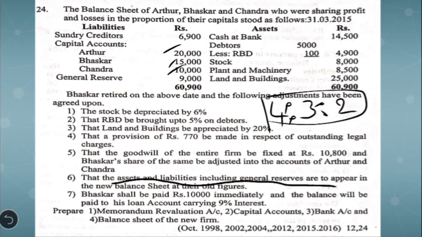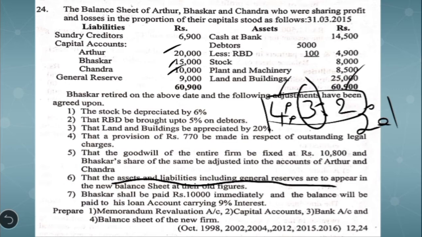So here among Arthur, Bhaskar and Chandra, Bhaskar is retiring. So who are the remaining partners? Arthur and Chandra, and their profit sharing ratio in the future, that is the new profit sharing ratio, would be 4 is to 2. So here we can further simplify it as 2 is to 1. So 2 is to 1 is going to be the new profit sharing ratio, and case 2 says that gain ratio is equal to new profit sharing ratio. So here the gain ratio will be 2 is to 1.